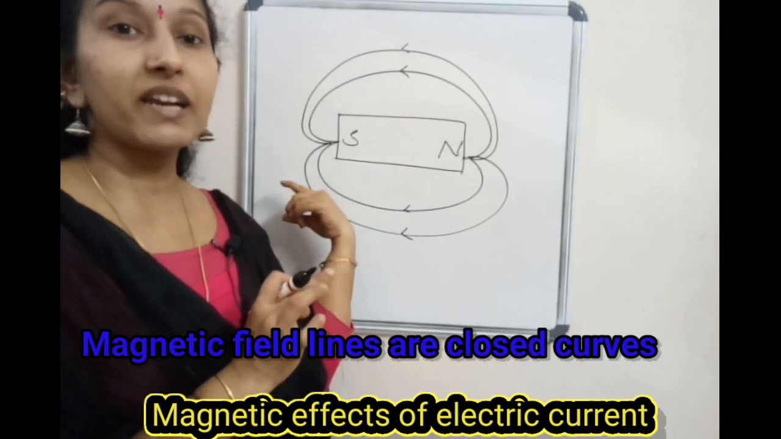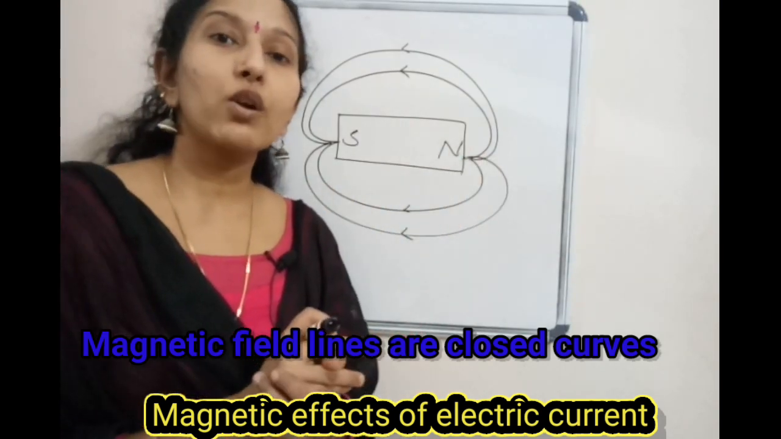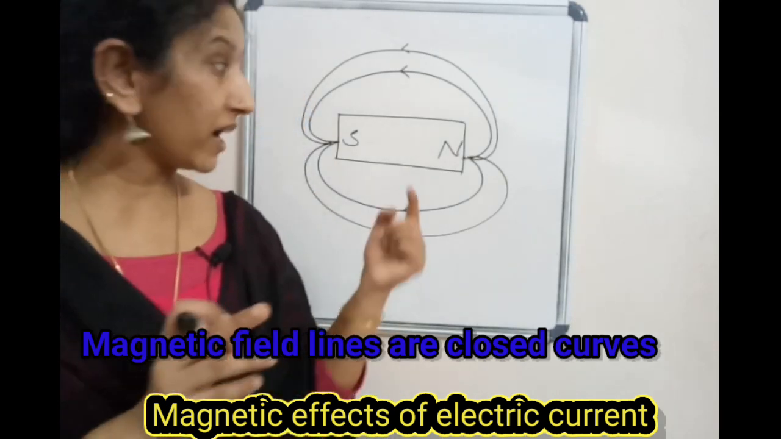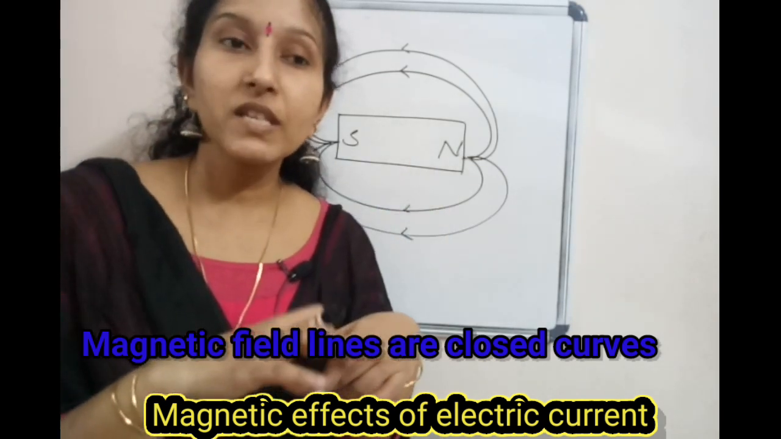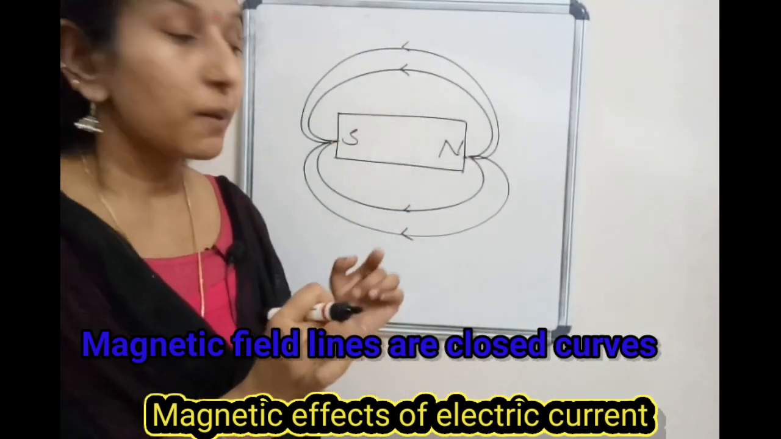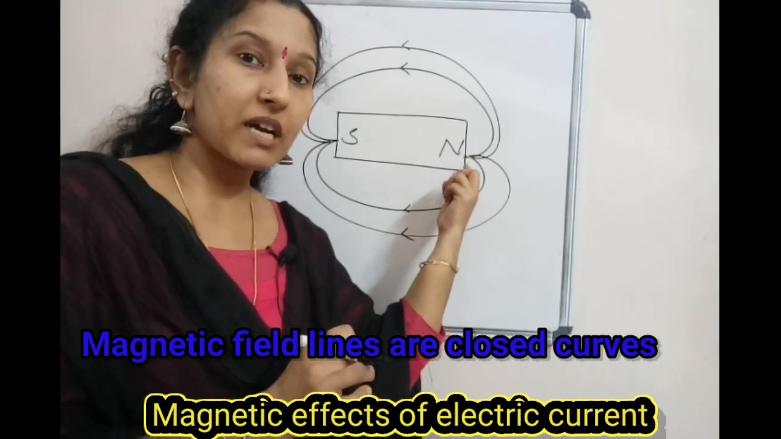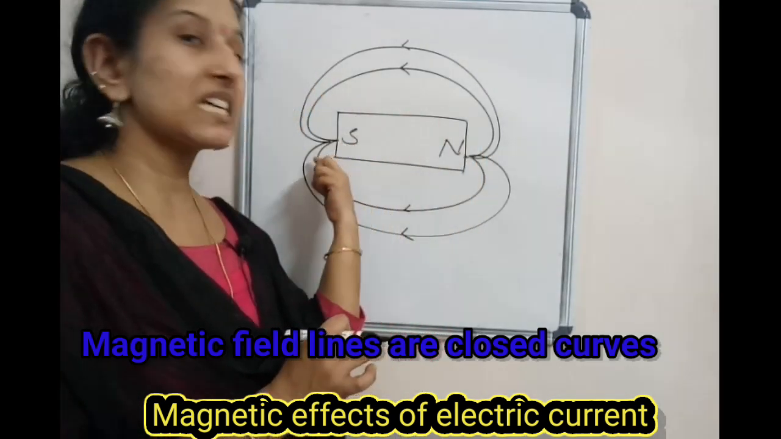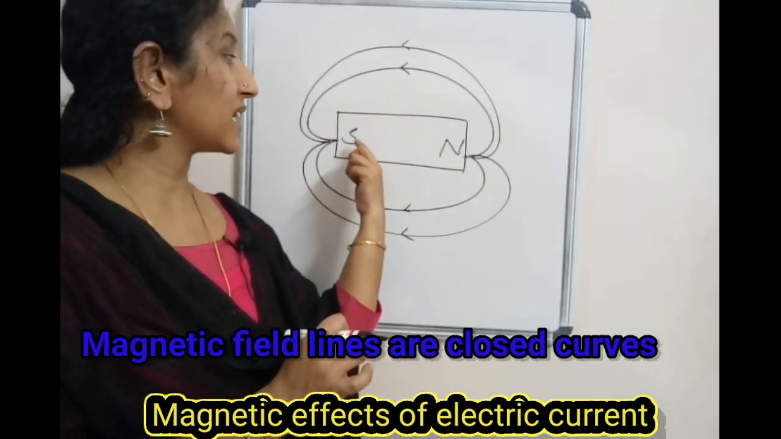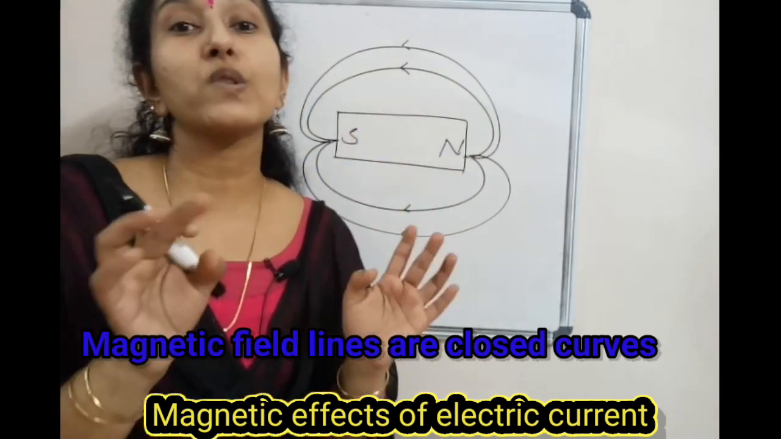The magnetic field lines are closed curves. Why are the magnetic field lines closed curves? Why are they in the form of curves? So this is a curve, no? Why are they in the form of closed curves? Because they emerge from the north, merge at the south, and inside it is from south to north. So the magnetic field lines are closed curves.